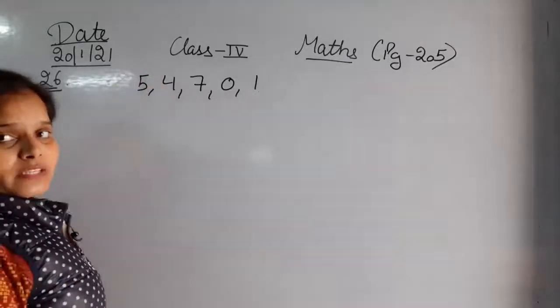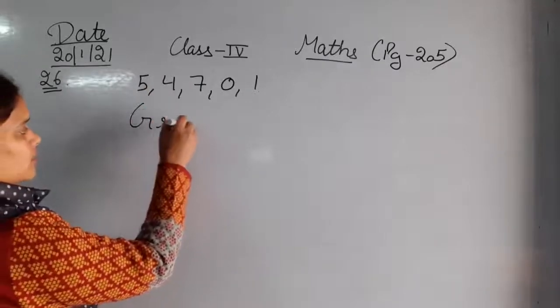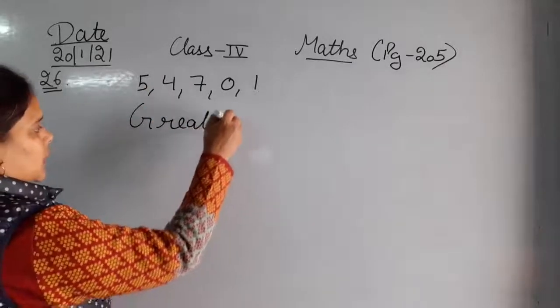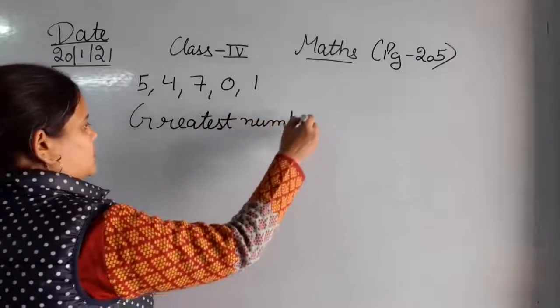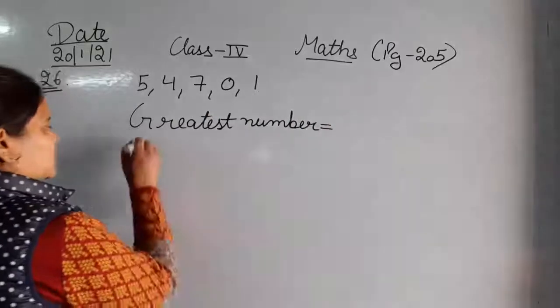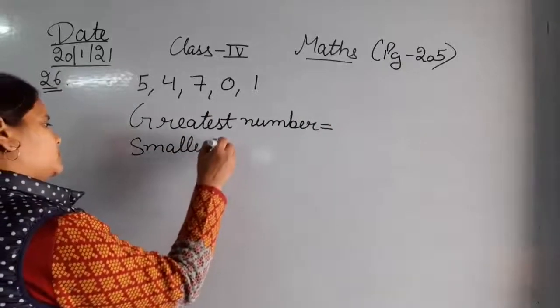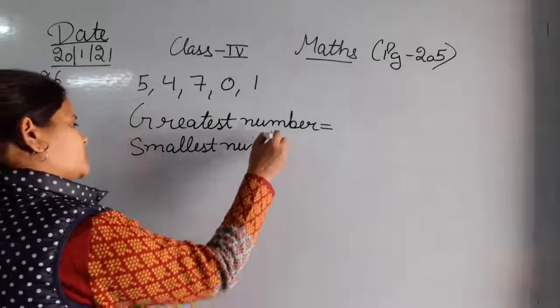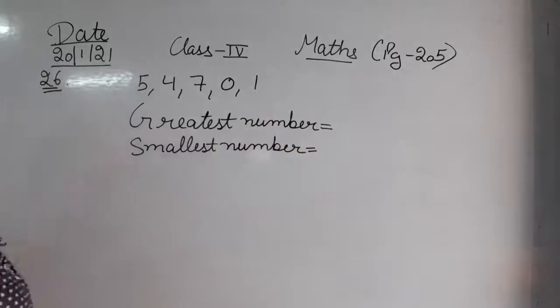Using these 5 digits, you have to form a greatest number and a smallest number. Chaliye, starting from the first.